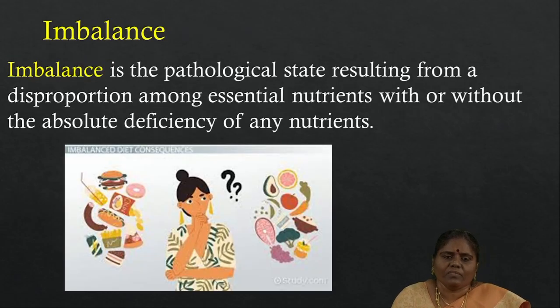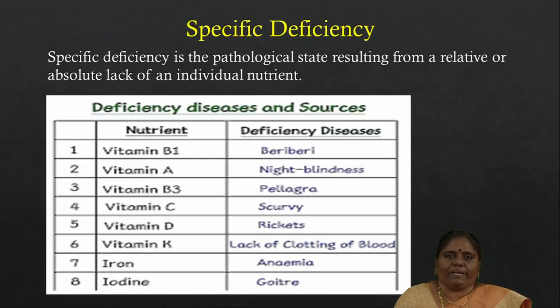And then the next one is imbalance. It is a pathological state resulting from a disproportion among essential nutrients, with or without the absolute deficiency of any nutrient. And then the last form is the specific deficiency disease.